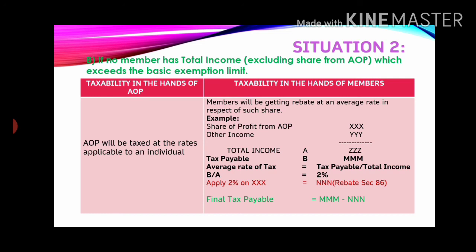So now we will find the average rate of tax. How will we find it? Tax payable, that is MMM, divided by total income. Say for example that is 2%. This is just an example, 2%. This 2% must be applied on the share of profit from the AOP, that is XXX. So you will get an amount. Let us keep it as NNN, and that is the rebate which is allowed by the Income Tax Act. So from the total tax payable, this amount, that is NNN, has to be deducted, and the balance whatever you get has to be paid as tax to the government.